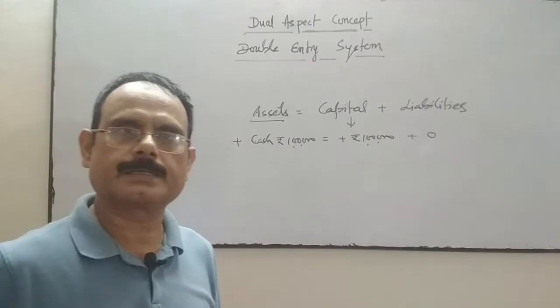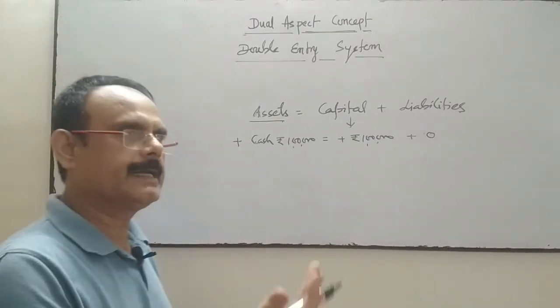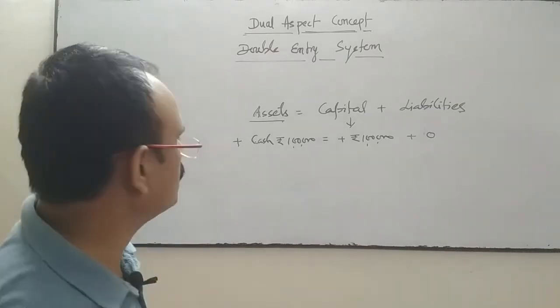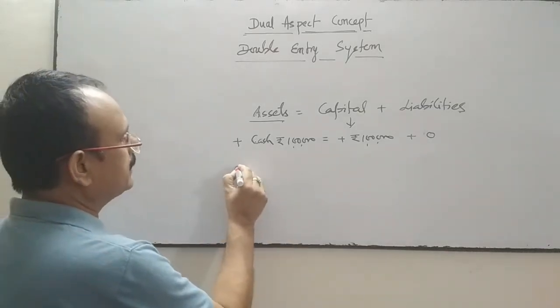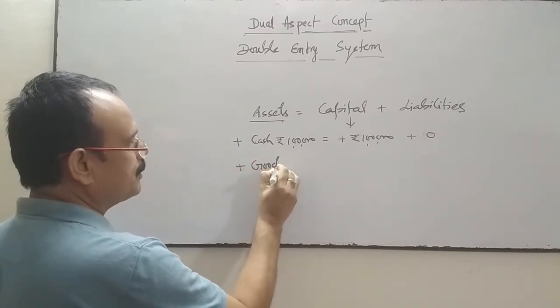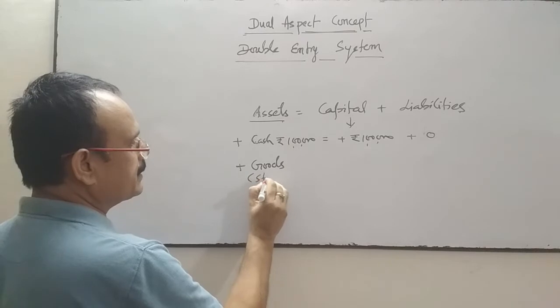So the equation is balanced. Similarly, second example, if goods are purchased on credit, then on this side your assets, goods, will increase. Goods means your stock will increase.